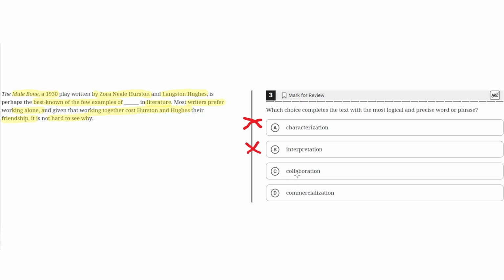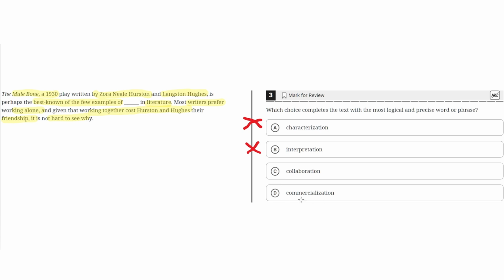C. Collaboration. This seems to be the correct answer because collaboration focuses on the working together of Hurston and Hughes to write this play. And the second sentence supports this because it highlights how the writers worked together to create this play and that it cost them their friendship. So overall, C seems to be the correct answer.